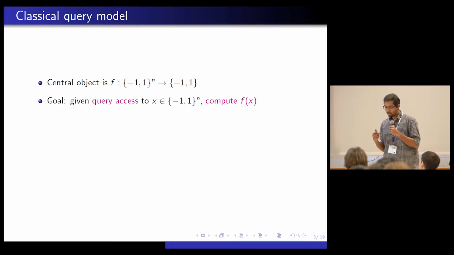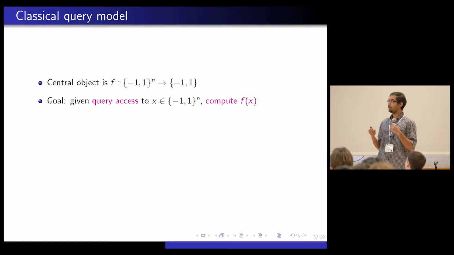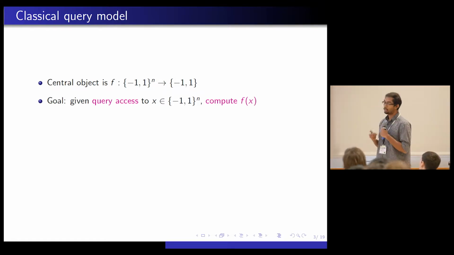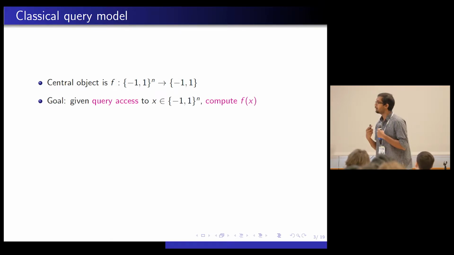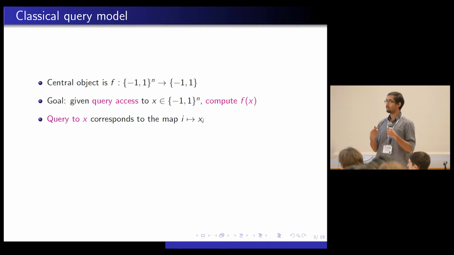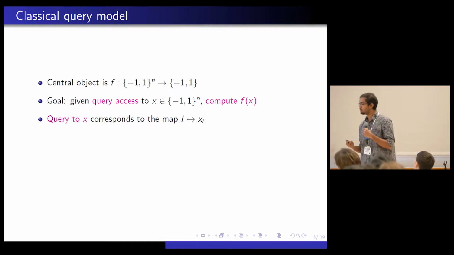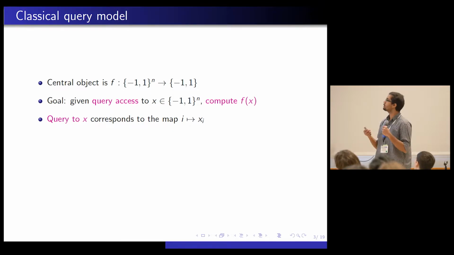Right. So the goal here is I have an x. Everybody knows an f, but I have an x unknown to you. And your goal is to compute f of x. And the way you're given access to the unknown x is you can make queries to me. And what do I mean by a query? If you ask me i, I'll tell you what's x_i. So if you ask me the 7th bit of x, I'll tell you x_7. And we keep repeating this. And eventually, your goal is to compute f of x.